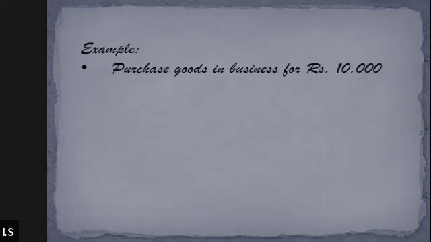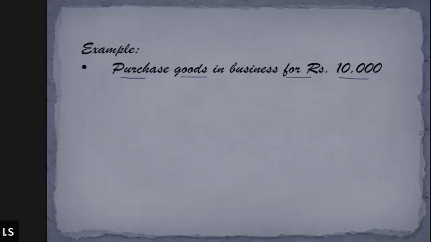All right, moving on. Just to help you understand what the dual aspect actually means, we will take this example. A business is purchasing goods for rupees 10,000. When we purchase goods for rupees 10,000, what are the two things it is going to affect in a business?